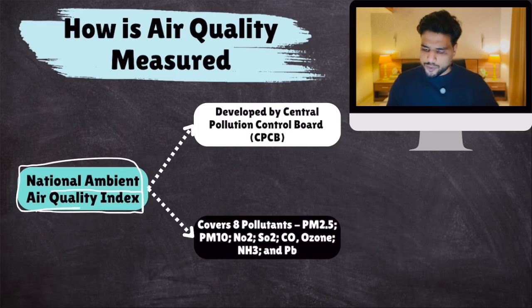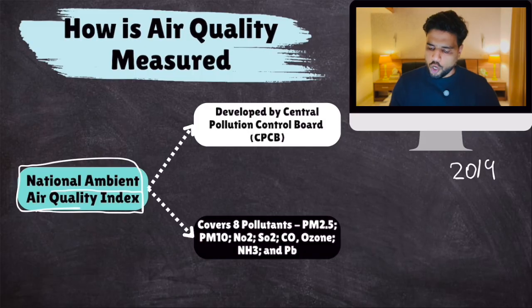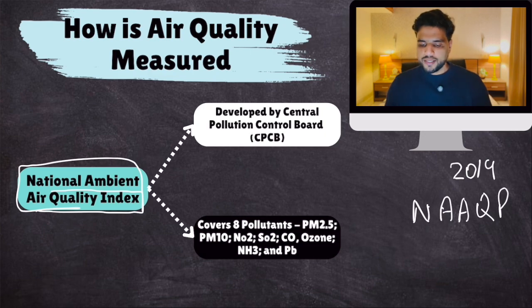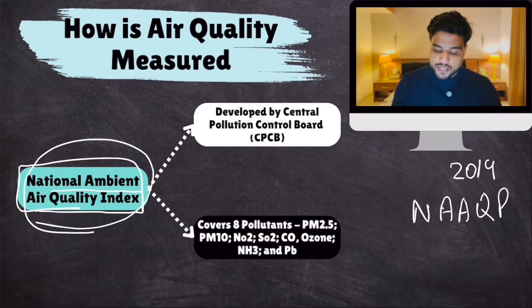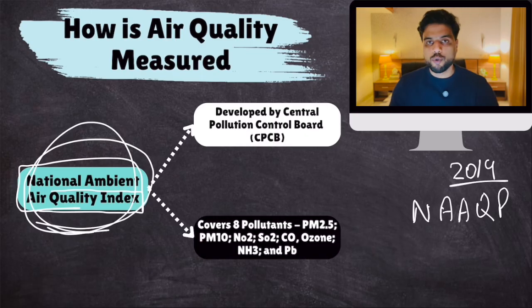In 2014, the Central Pollution Control Board launched the National Ambient Air Quality Program. Under this, we have the National Ambient Air Quality Index. Remember, this Air Quality Index was launched in 2014 and developed by the Central Pollution Control Board.